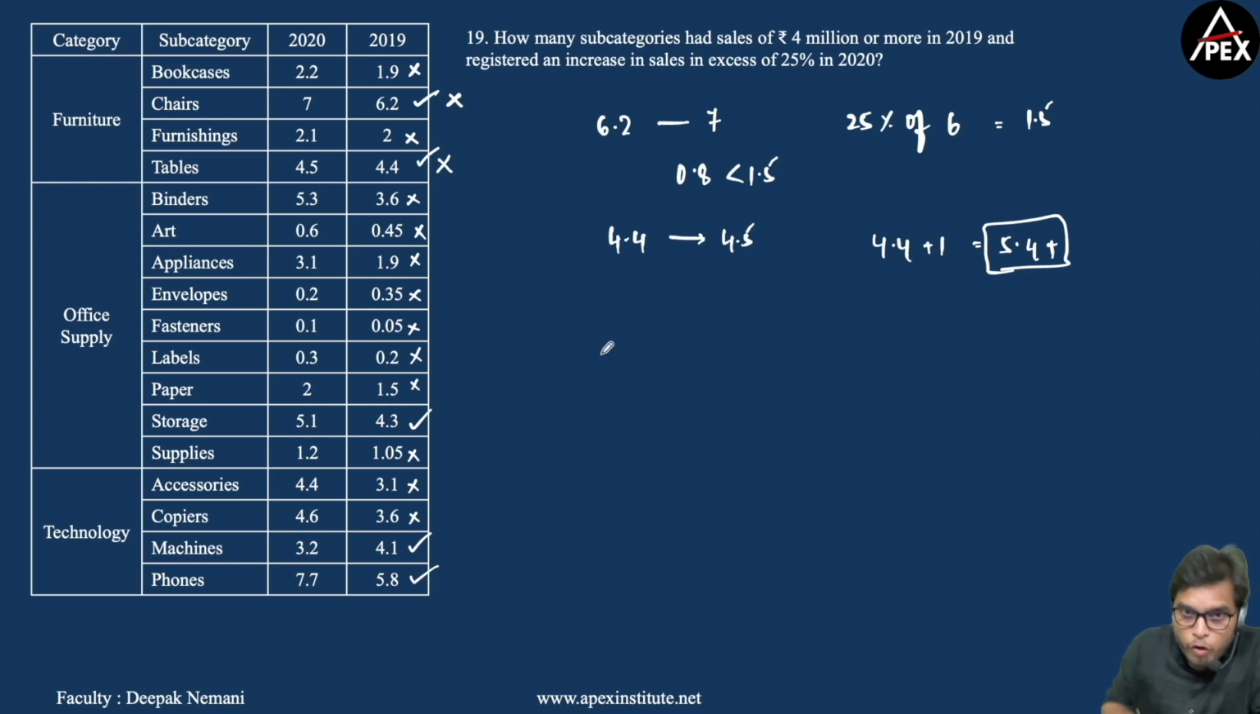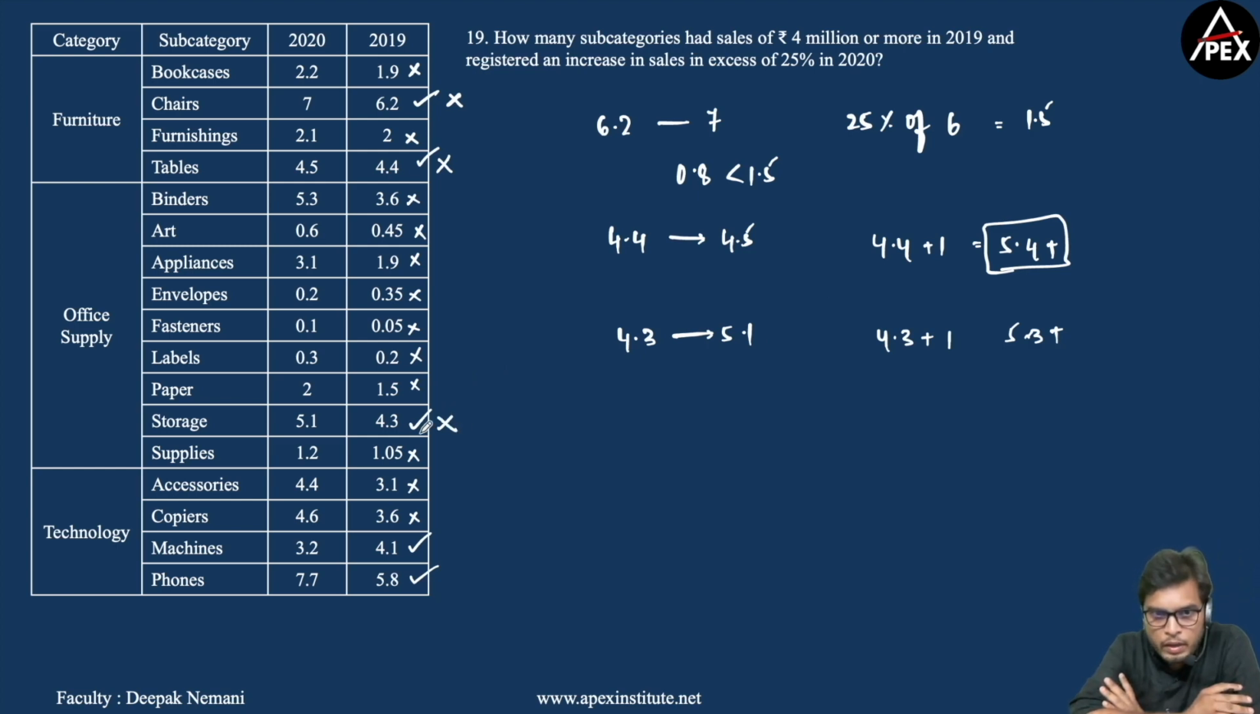Right? Now 4.3 to 5.1. Now similarly 4.3 plus 25% of 4, which is 1. So the final value should be more than 5.3. Okay, which is not. We have 5.1 here. So you can also ignore this. That cannot be considered. Now 3.2 from 4.1. This is a sharp decrease. So you need not check for this.